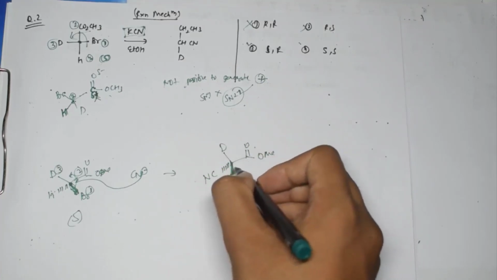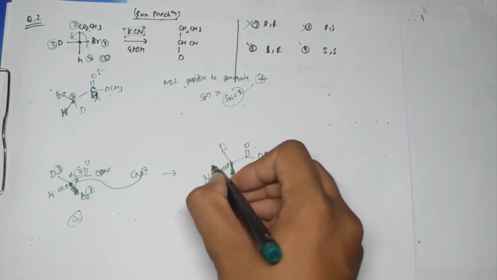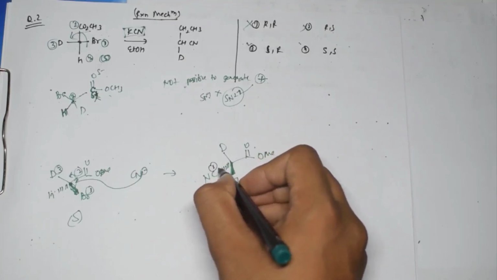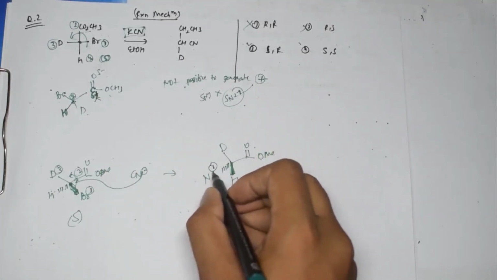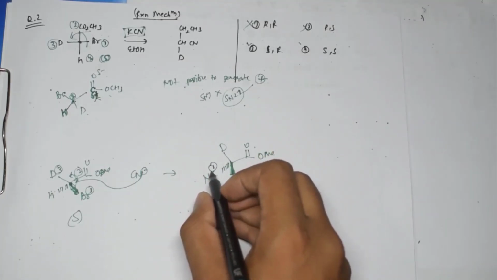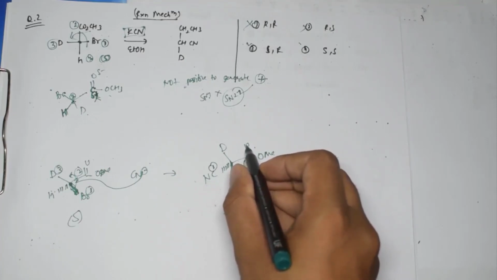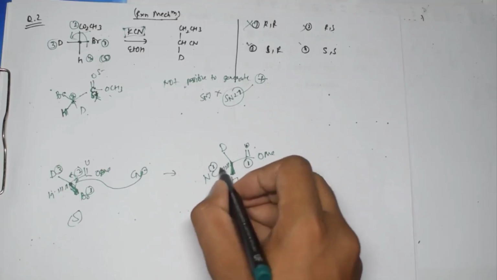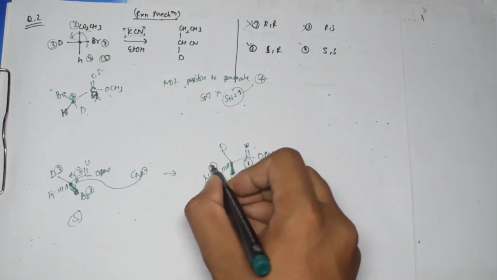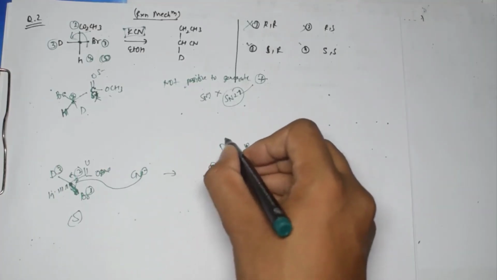And what happens in this case, now let's again assign the configuration. So actually this won't become 1, this will become 1, because next to it we have oxygen, and here next to it we have nitrogen. So 1, 2, right, and we have this 3.